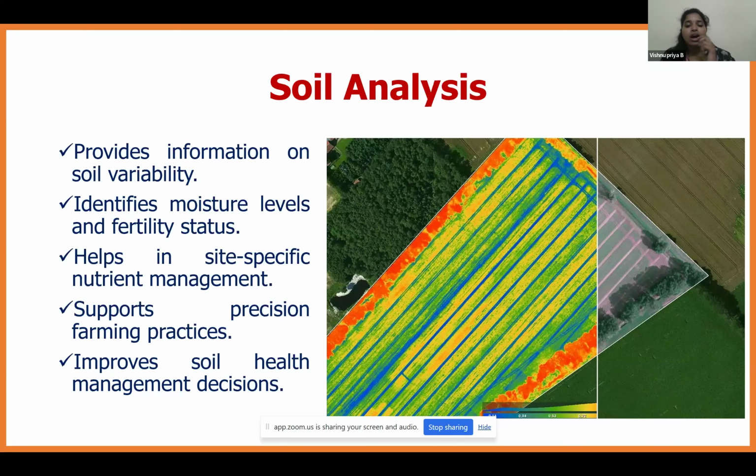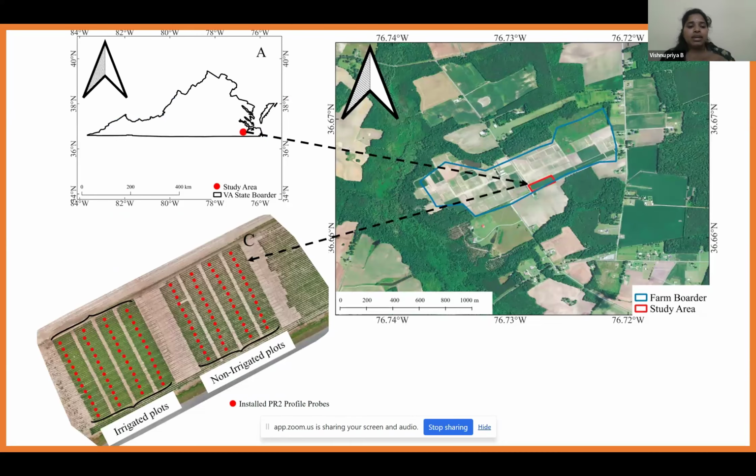This image shows the actual drone image of the soil analysis map. Each color depicts a certain level of change in the soil texture. The overall image shown in the left corner is the green image.